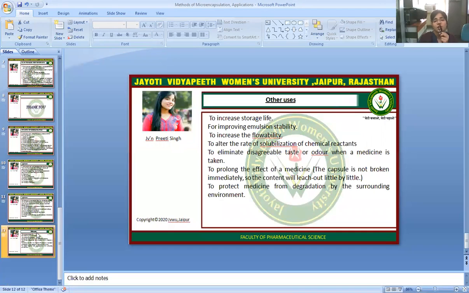So what are the other uses of microencapsulation? To increase storage life, to improve emulsion stability, to increase flowability, and to alter the rate of solubilization of chemical reactants. To eliminate disagreeable taste or odor when a medicine is taken. To prolong the effect of medicine, the capsule is not broken immediately, so the content will leach out little by little. And to protect medicine from degradation by the surrounding environment.